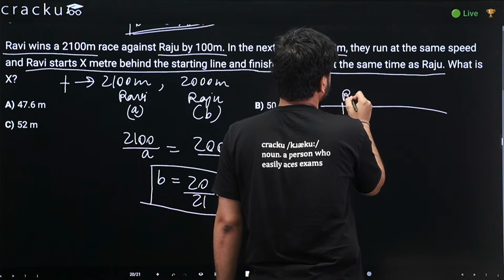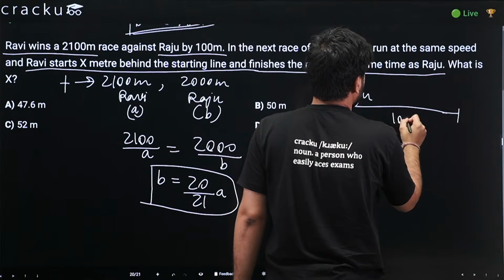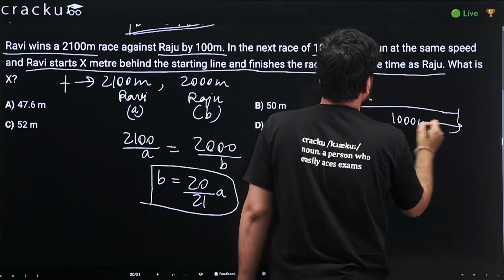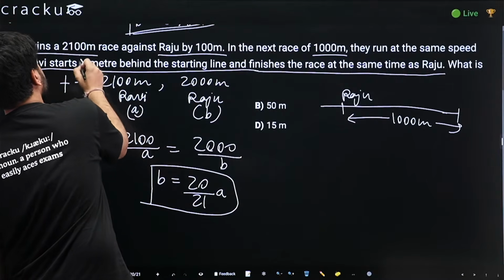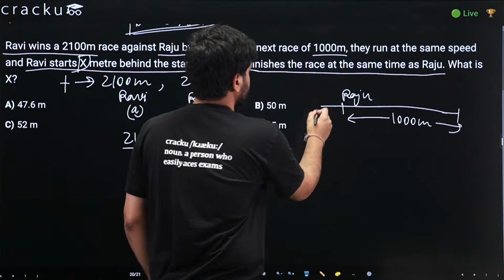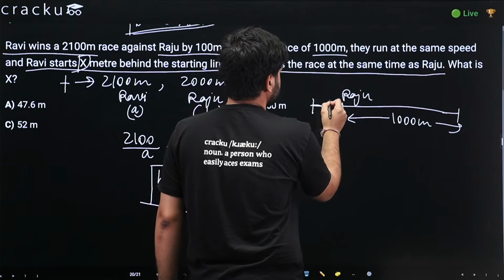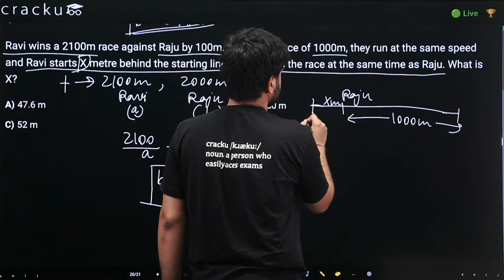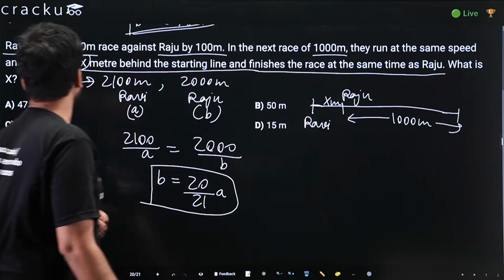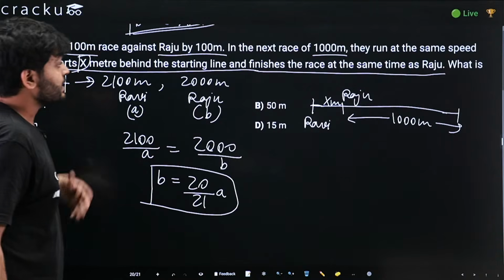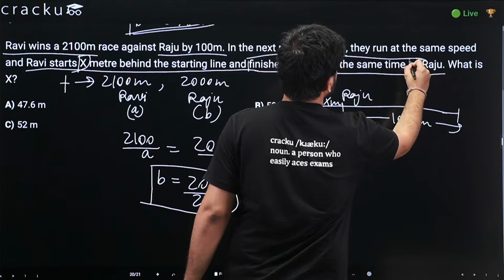Raju starts from here. This is the course of 1,000 meters. Right? But Ravi starts X meters behind the starting point. He starts from somewhere here. This is x meters. Now, what are we asked to find? We are asked to find what is x, such that they finish the race at the same time.